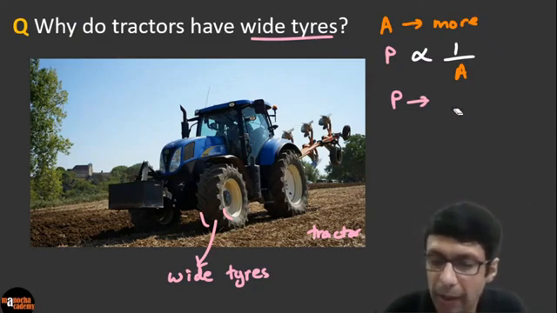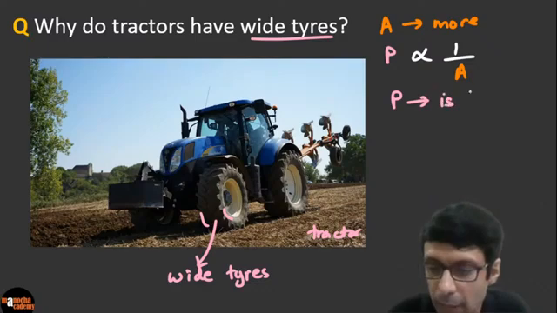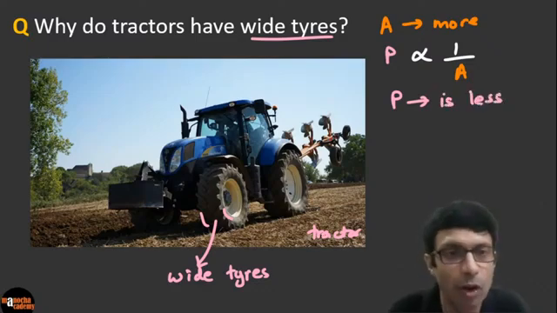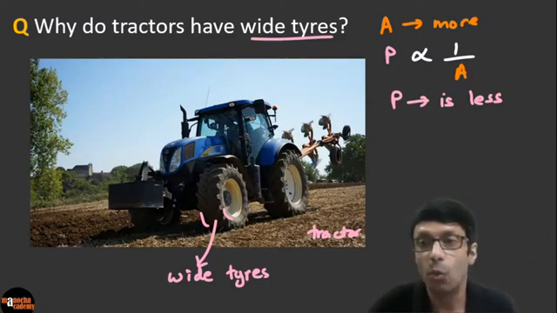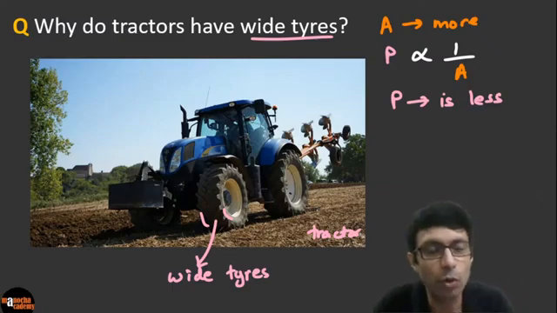So pressure is going to be less because the area is more. So why do you need less pressure for the tractors? Okay? Because remember, guys, where are tractors moving? Do you see the tractors on roads? Okay, where do tractors actually move?